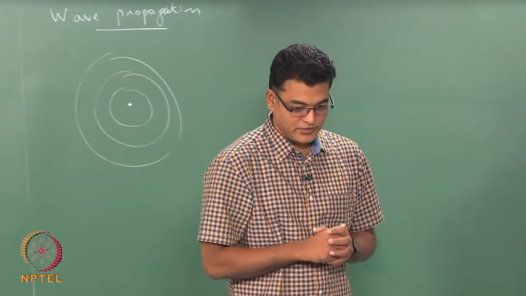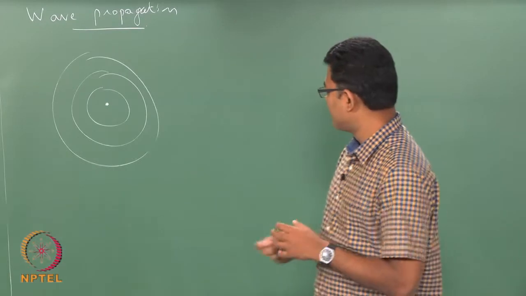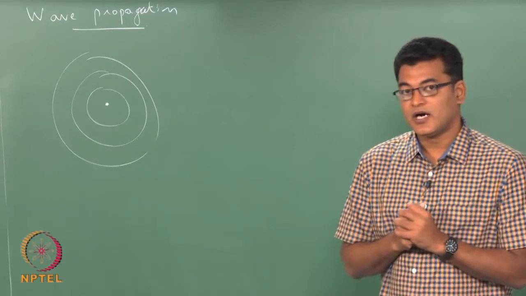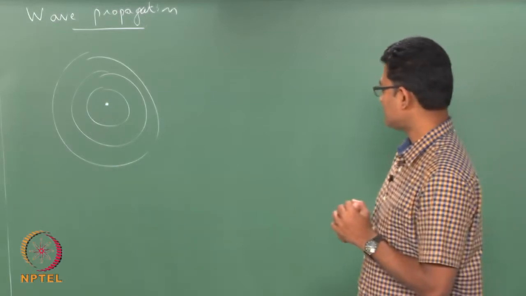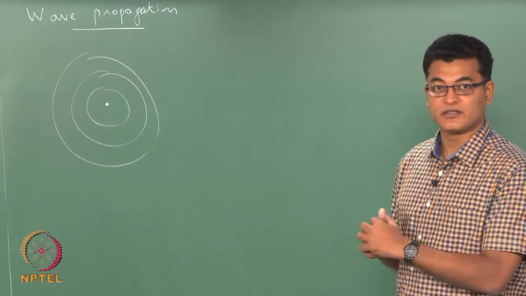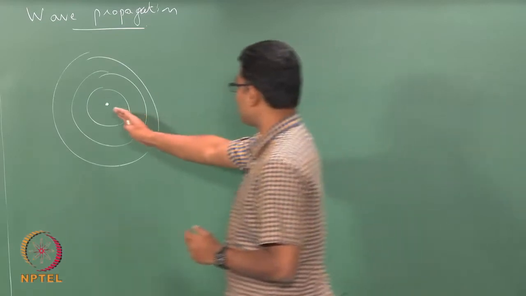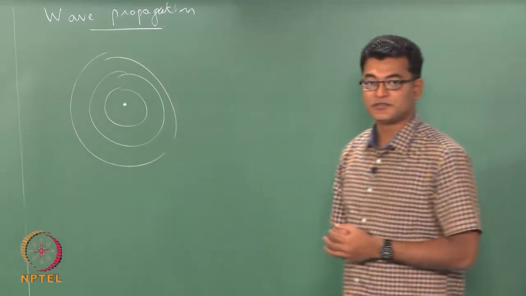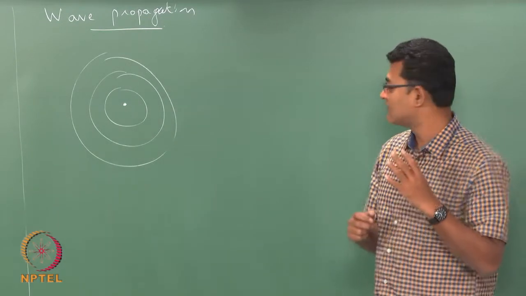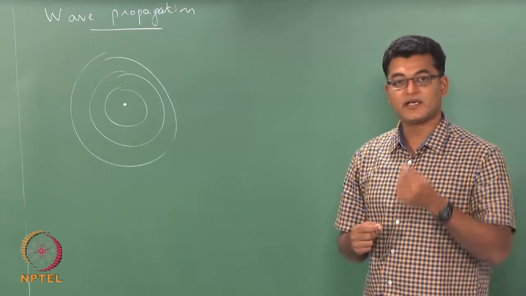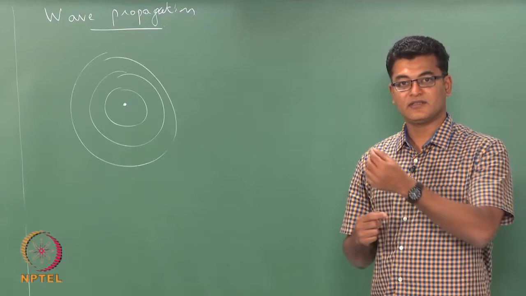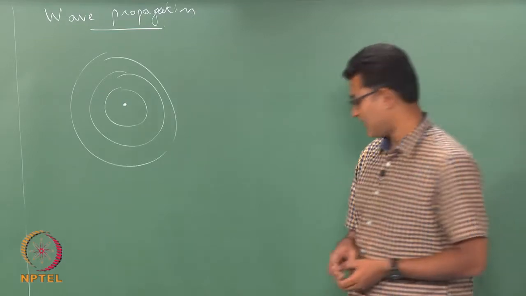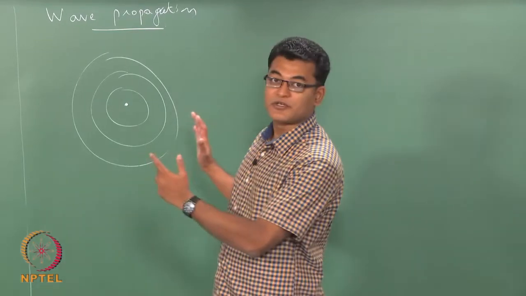Okay. So, what I will do now is, say after 3 seconds or 4 seconds, I will just look at where the waves are. Now, you have an infinite number of waves generated from the point source. So, we will concentrate only on the waves generated at the 0th second, 1st second, 2nd second and the 3rd second. Okay. And we will take a snapshot of the view.